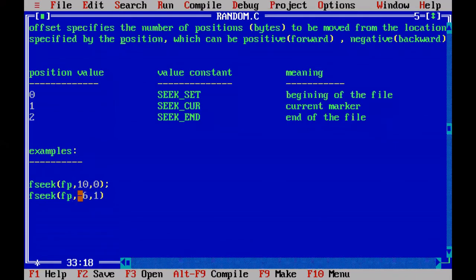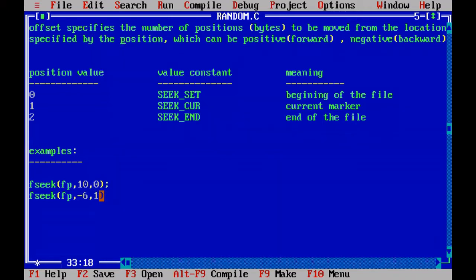That means 6 bytes in a backward direction, because -6 is a negative number. So we must move the file marker position in a backward direction with respect to 1. 1 means the current file marker position, which we assumed at P. So from here it will move 6 steps backward because it is -6.